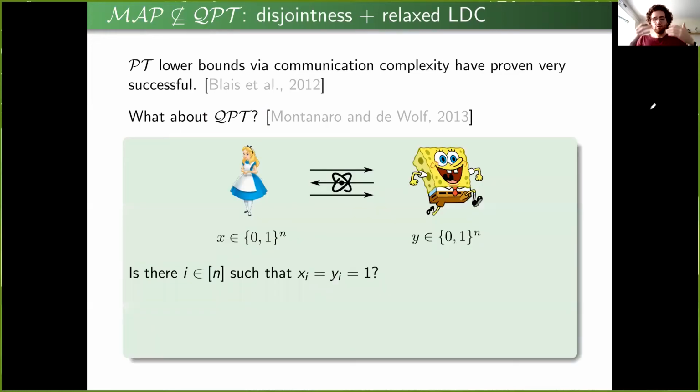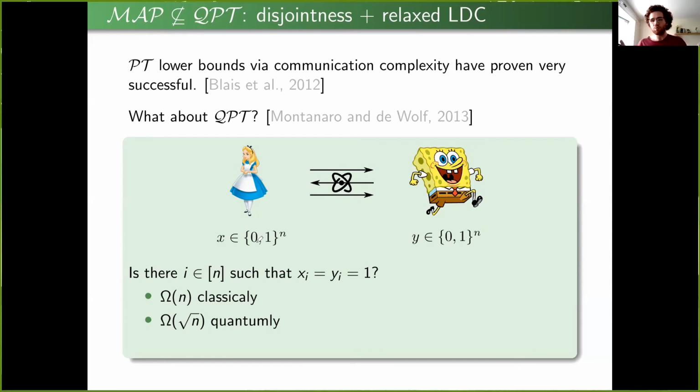Okay, so just to briefly tell you what communication complexity and the disjointness problem are. In the communication complexity setting, Alice gets an n-bit string, Bob gets an n-bit string, and they want to compute some joint function of these strings by communicating the smallest number of bits in the classical case, or qubits in the quantum case, as possible. And the function that we're interested in here is whether there exists a coordinate that contains a 1 both in Alice and Bob's strings. And it turns out that this is a very hard problem.